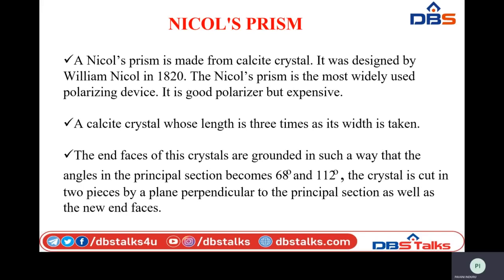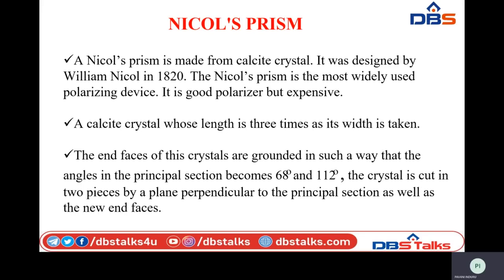The only thing is that it is costly. The Nicol prism is made by taking a calcite crystal whose length is 3 times the width, and the end faces of the crystal are ground in such a way that they have specific angles in the principal section.